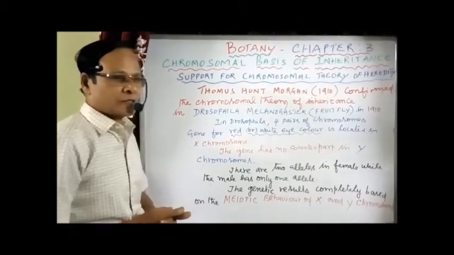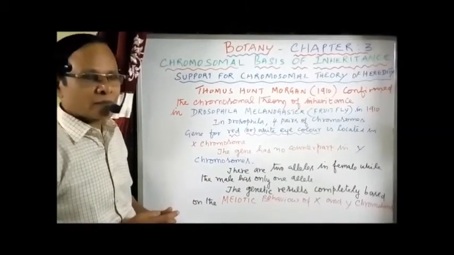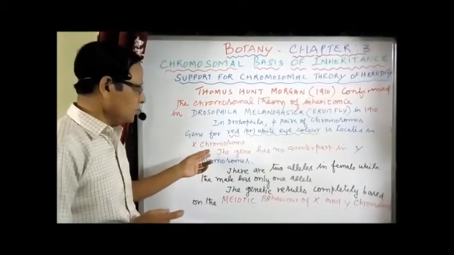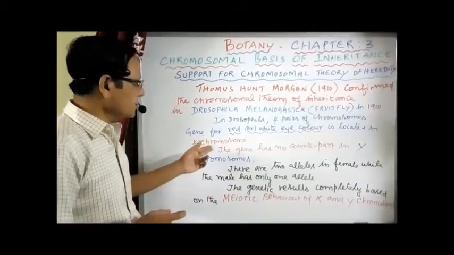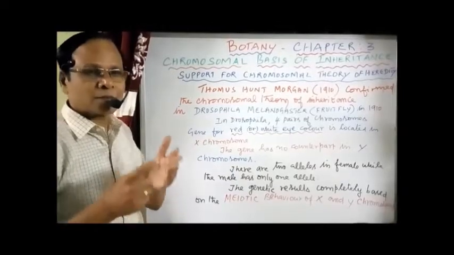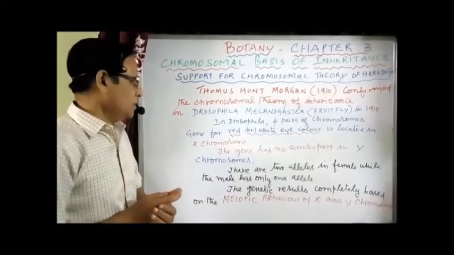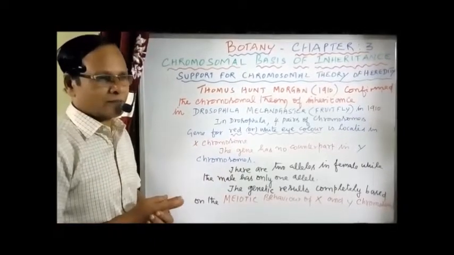But if you are taking sex-linked characters, which you have studied, the males are hemizygous. So now it is comparable to hemophilia. It is an X-linked character, as in the case of hemophilia or color blindness. Normally it follows a crisscross pattern of inheritance.